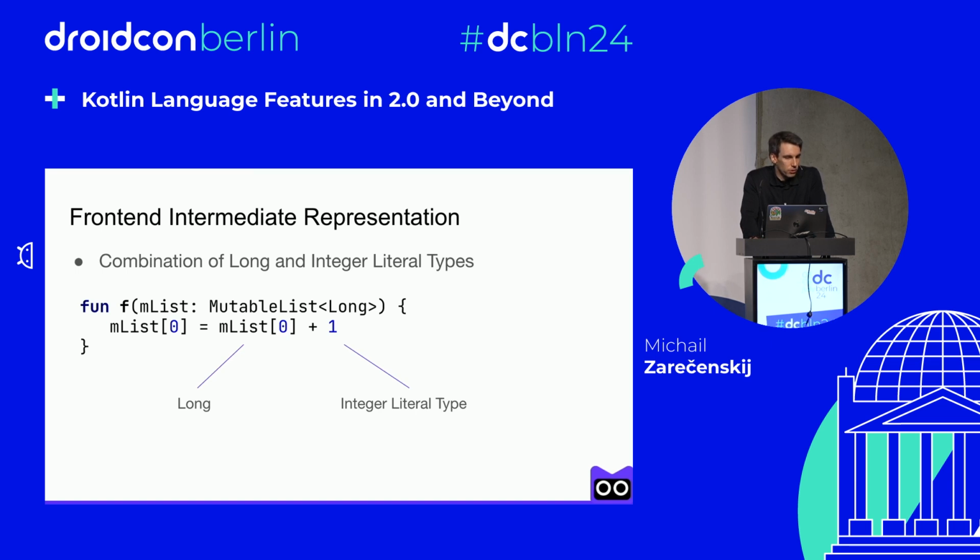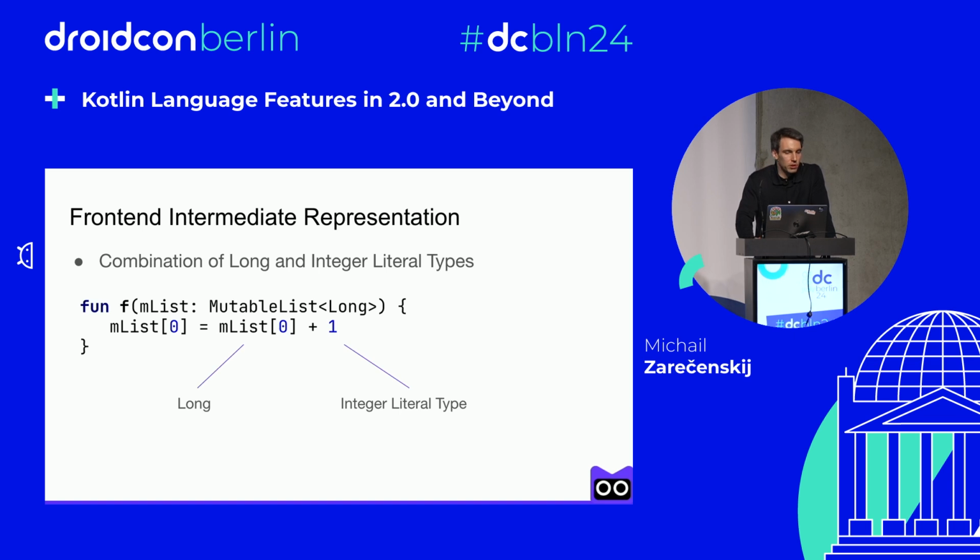To give you some intuition, we can start with this very simple code. Here we have a simple function that increments the first element of the mutable list of longs by adding an integer literal 1. Note that we are adding to the first element of a list, which is long, a literal 1. So here we used a numeric conversion from an integer literal to a long.